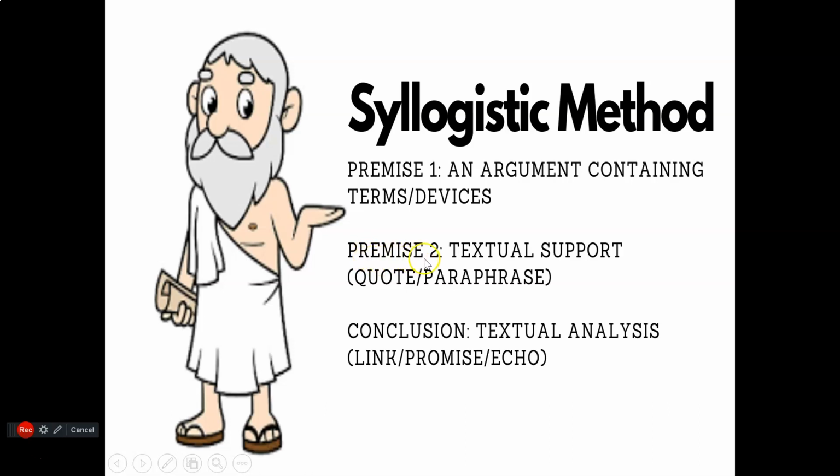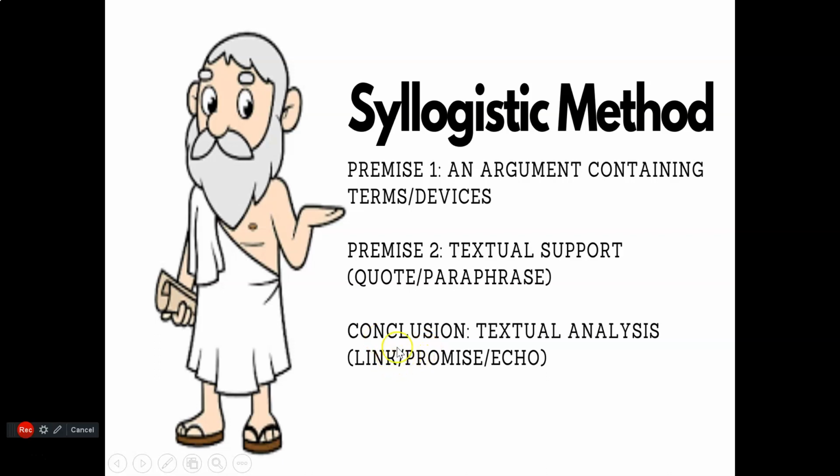The second premise is the textual support. You have the text in front of you, so you've got to teeter-totter balance the quoting and the paraphrasing. You don't want to do one far more at the expense of the other, otherwise it's out of kilter and lacks balance. So teeter-totter balance that. The conclusion of the syllogistic body paragraph. So again, the conclusion of the syllogistic body paragraph, not the conclusion of the essay, is the textual analysis.